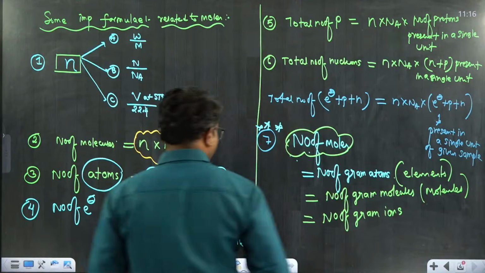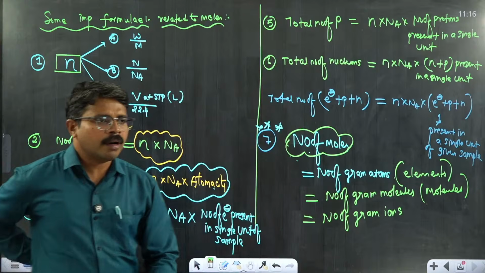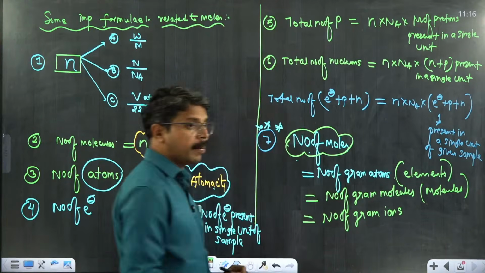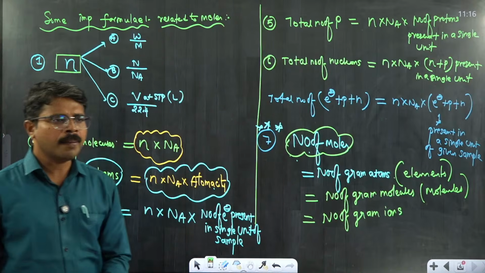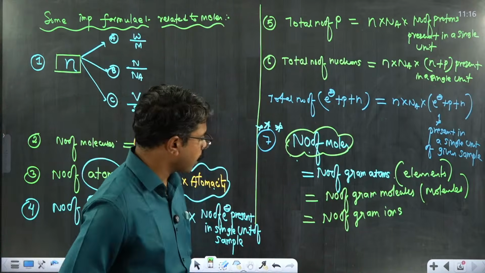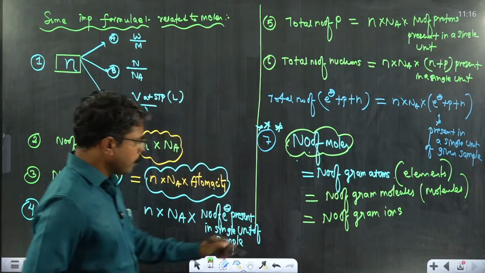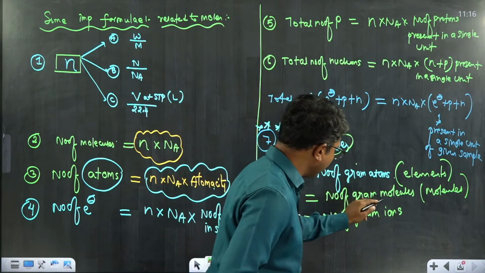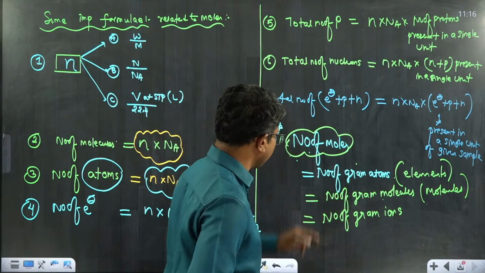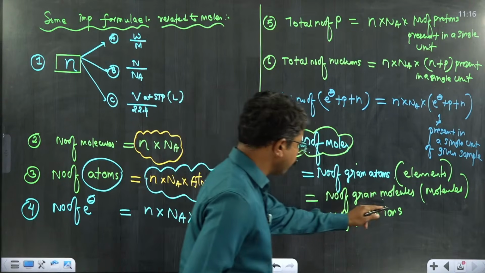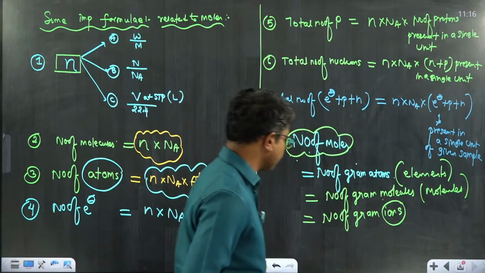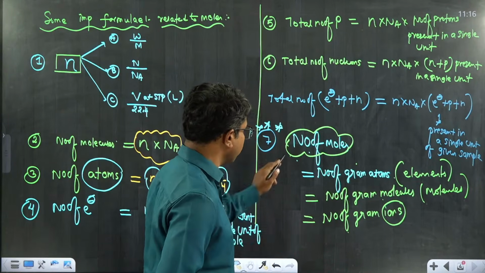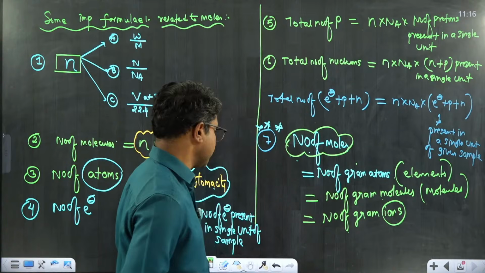So the number of moles is nowadays expressed in terms of the number of gram atoms, gram molecules, or gram ions. The number of gram atoms is itself the number of moles. The number of gram molecules is also equivalent to the number of moles, and gram ions is used to collectively represent the number of moles.